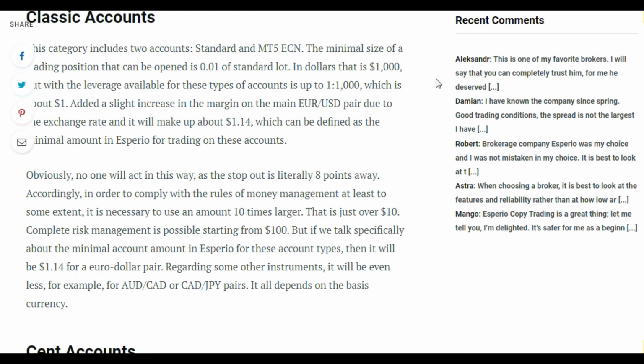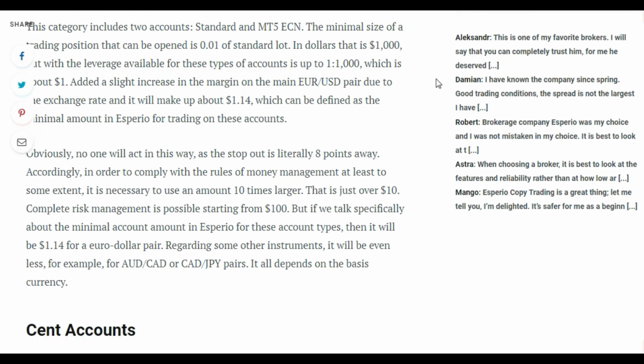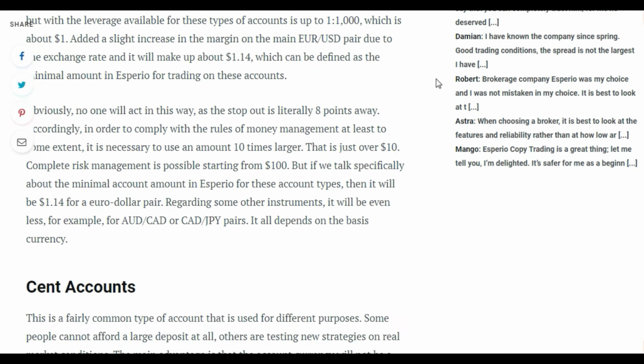In dollars, that is $1,000, but with the leverage available for those types of accounts, up to 1 to 1,000, and adding a slight increase in the margin on the main EUR/USD pair due to the exchange rate, it will make up about $1.14, which can be defined as the minimal amount in Esperio for trading on these accounts.